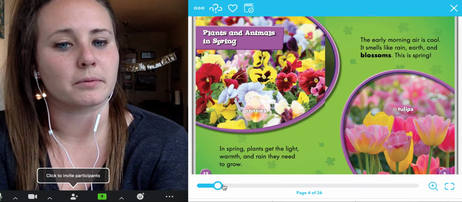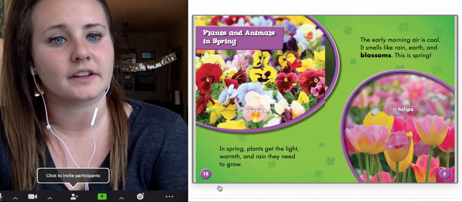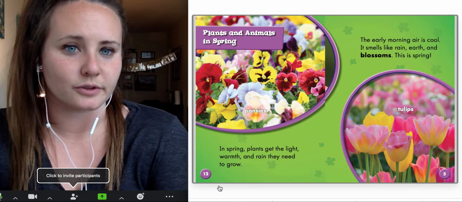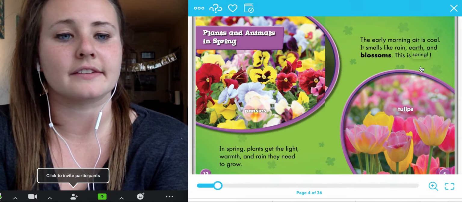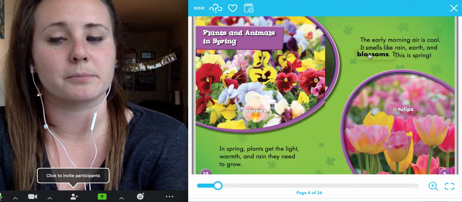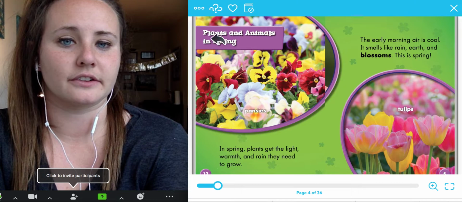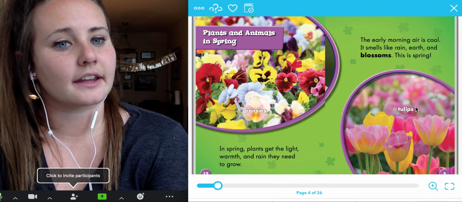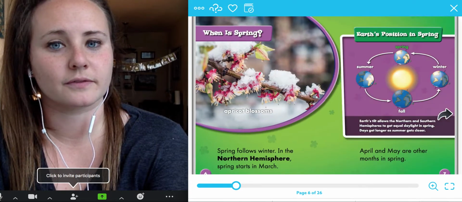In the spring, plants get light, warmth, and rain when they need to grow. The early morning air is cool. It smells like rain, earth, and blossoms. This is spring. So we see our bolded words here. That means they're important. We have our titles that we're always going to read. And we also have our labels and our pictures.